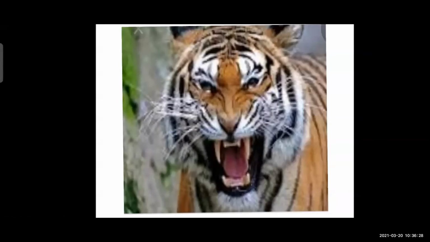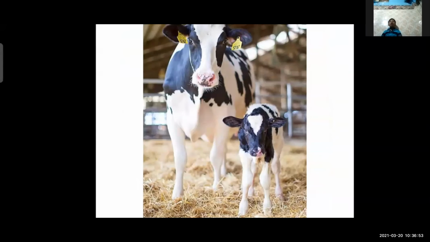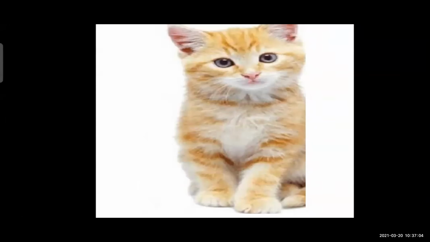This is a tiger. Yes, this is the sound of the tiger. That means tigers create sounds like these. We have to imitate the sounds of the tiger. Now see the next one. This is a cow. This is a cat.